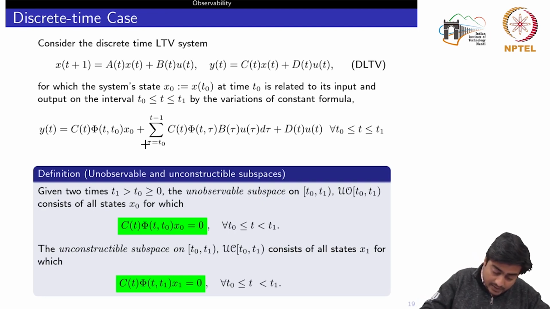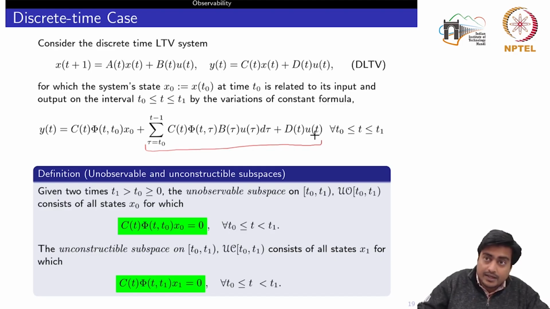Because I can take this entire part onto the left hand side and denote it as y tilde. So I would have y tilde equal to C phi x0, and all those x0 for which C phi x0 is equal to 0 would comprise the unobservable subspace.